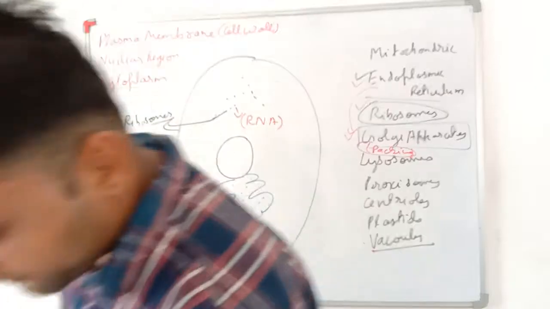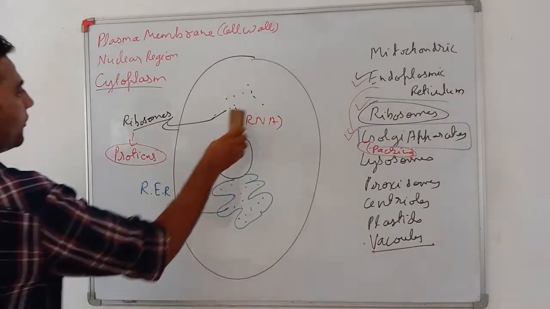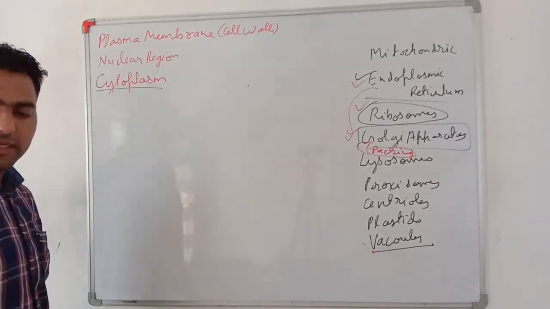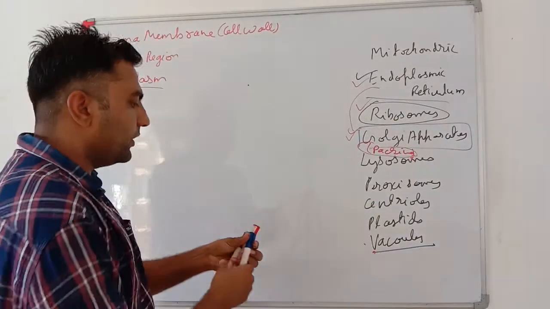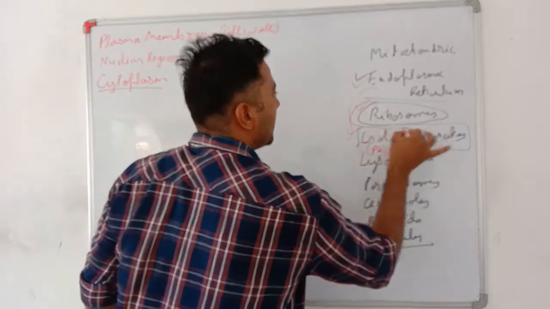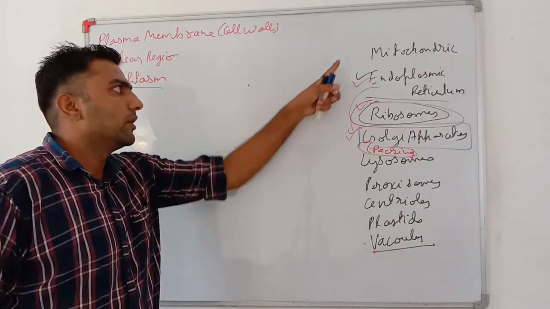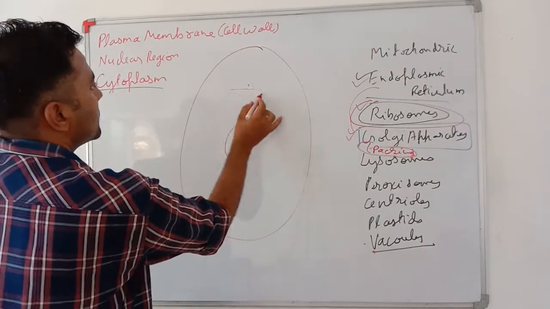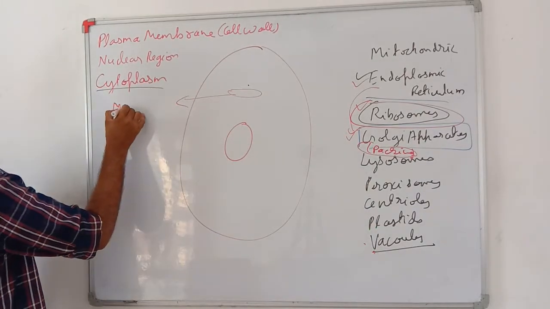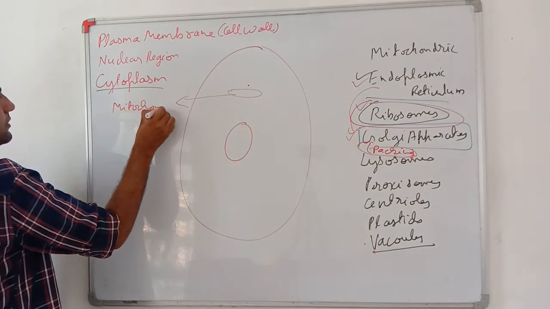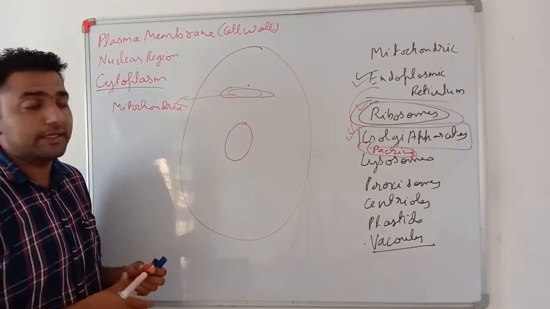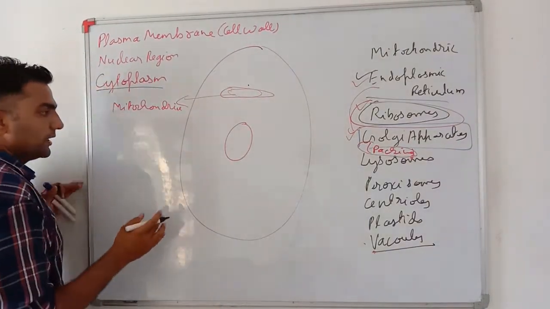See, my dear students, now for all these processes energy is required. Okay, only and only in ribosomes, see my dear students, there is no membrane. Everything other than these has membranes in them. Now we will see mitochondria. In the cell energy is required, so an organelle is there known as mitochondria. Mitochondria is a double membraned cell organelle.